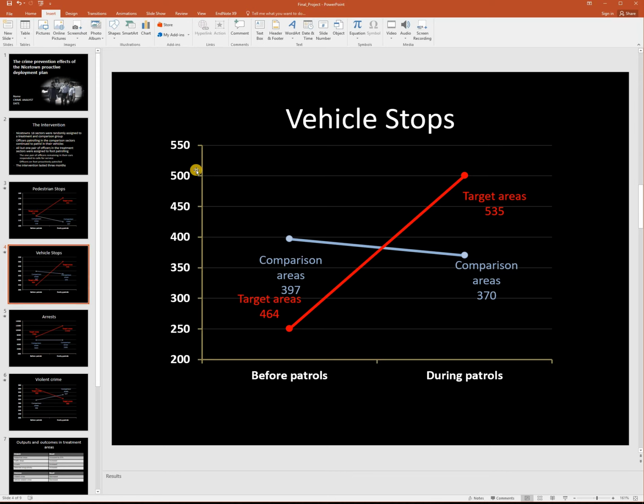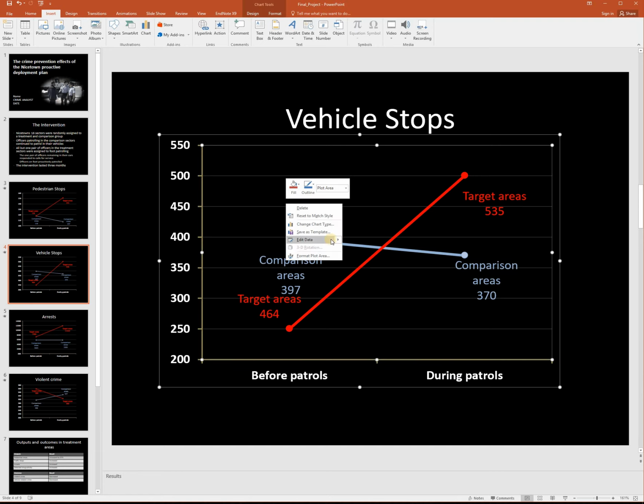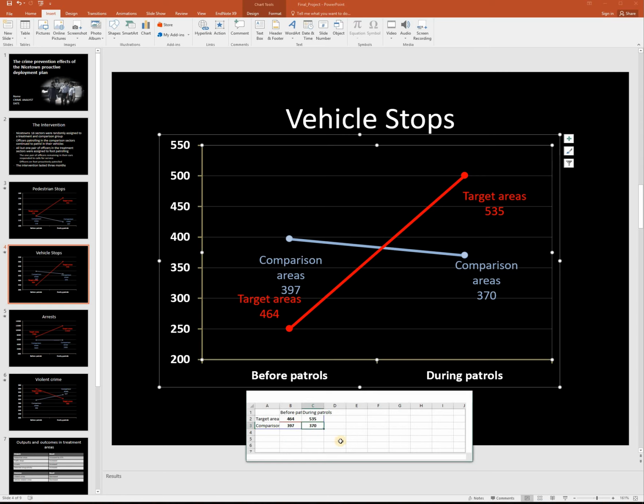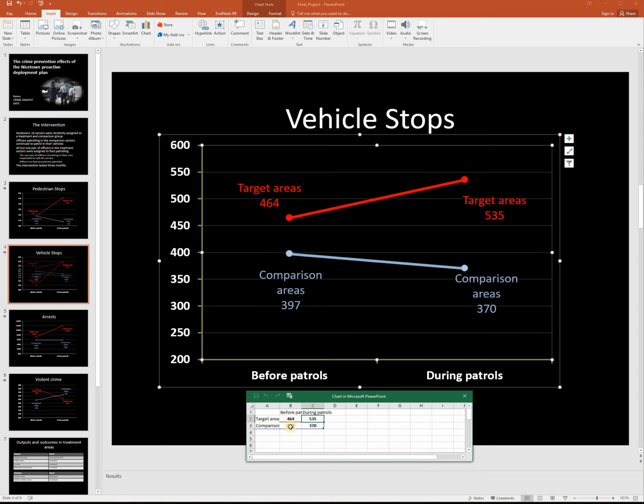All right, so you'll have to do a couple of things when you enter the vehicle stop data. So you're going to have to right click, edit data, and change the values here. And the values that you enter are going to correspond to what you get for vehicle stops in the data that I provided you, using the same process for generating that pivot table. And I'll go back to the pivot table and show you how to do this one more time for vehicle stops. All right, so you'll have to enter this data here.